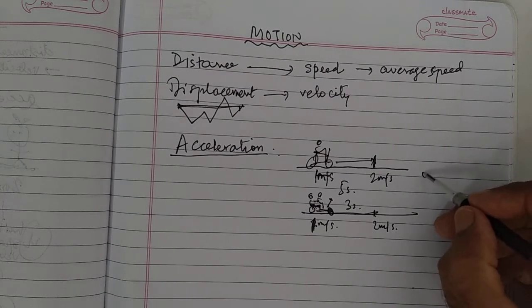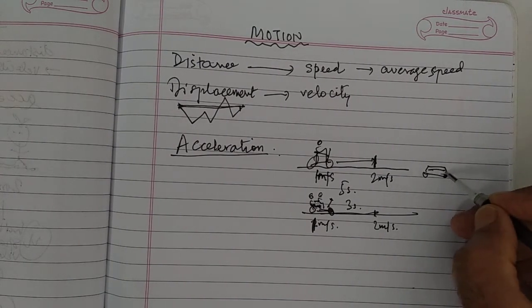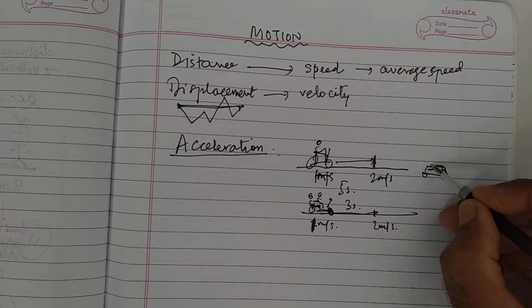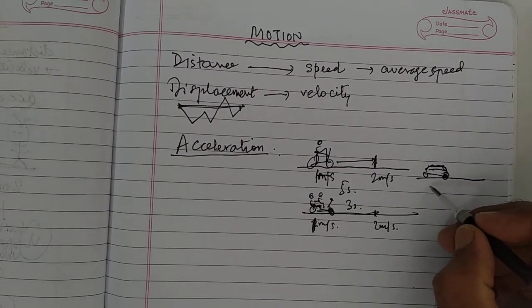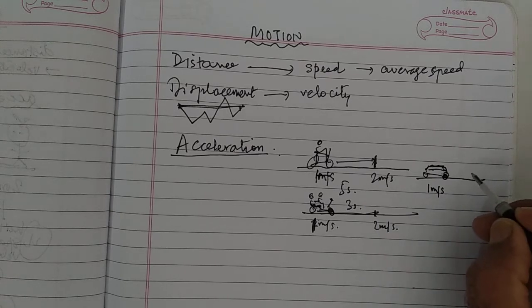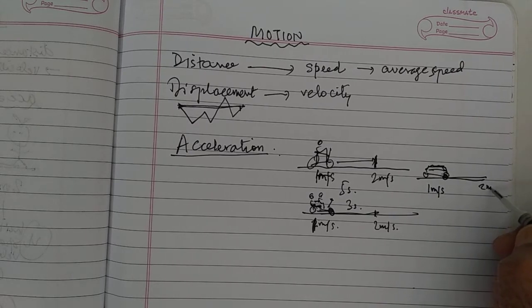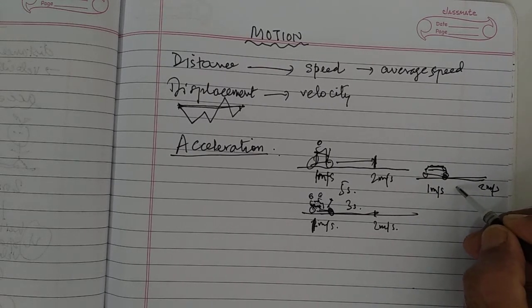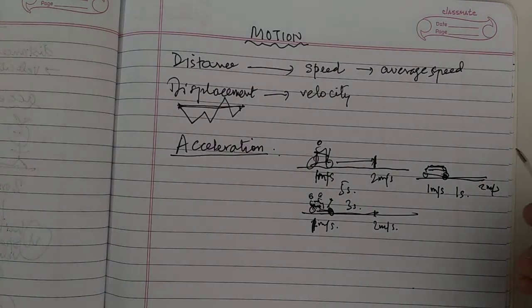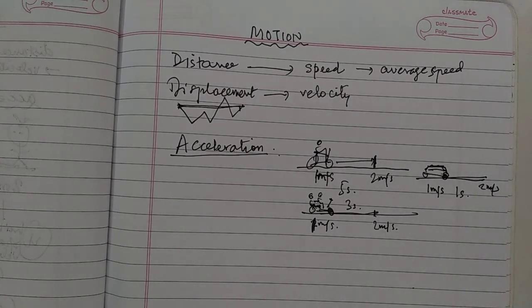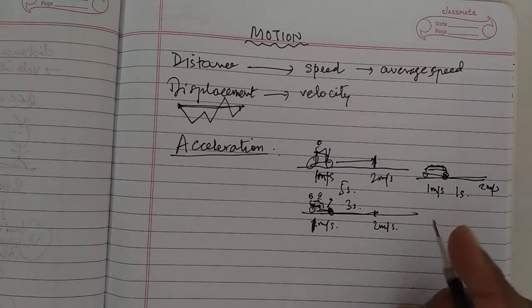The same thing with a car. You are moving at 1 meter per second in a car, and suddenly the police chases you, and you rush to 2 meters per second in just 1 second. You zoom. A rocket may take even 0.1 second to go from 1 meter per second to 2 meters per second. So this is called acceleration.